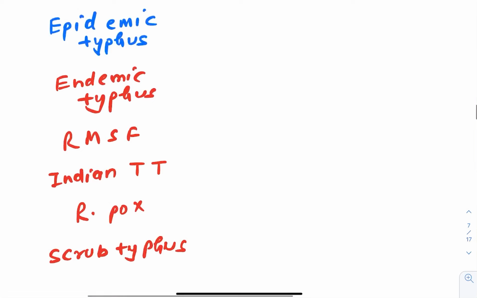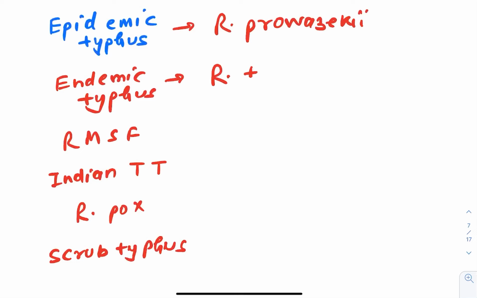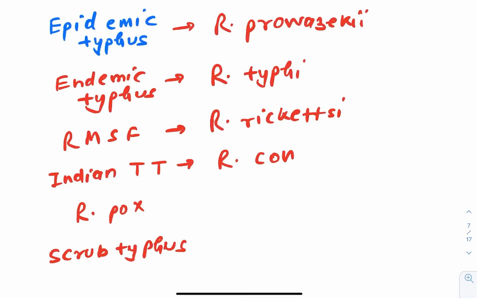Epidemic typhus is caused by Rickettsia prowazekii. Okay, this particular one causes epidemic typhus. Endemic typhus is caused by Rickettsia typhi. Rocky Mountain spotted fever is caused by what? Rickettsia rickettsii. Okay, this is caused by what? Rickettsia rickettsii. Indian tick typhus is caused by what? Rickettsia conorii. And rickettsial pox is caused by what? It is caused by Rickettsia akari.